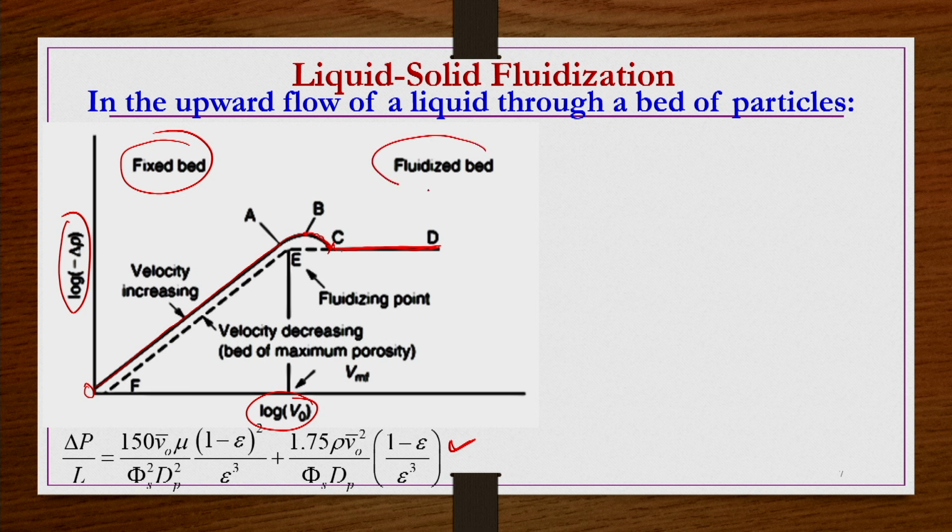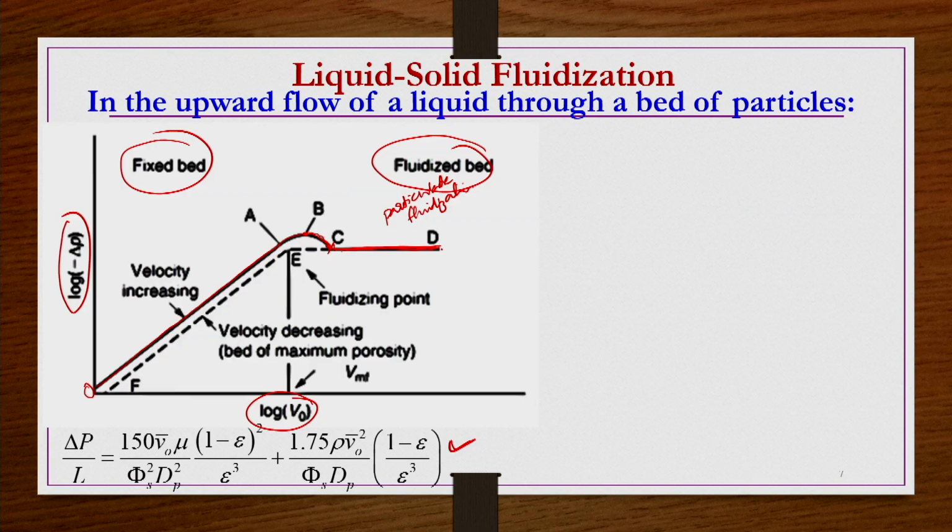So, this is a kind of fluidized condition, and we are talking especially about liquid-solid fluidization. So, we can say it is a kind of particulate fluidization. Right. Here the bed uniformly expands, and the bed density is going to be the same at different locations within the expanded bed, wherever you take it in the column. So, the pressure is going to be the same.